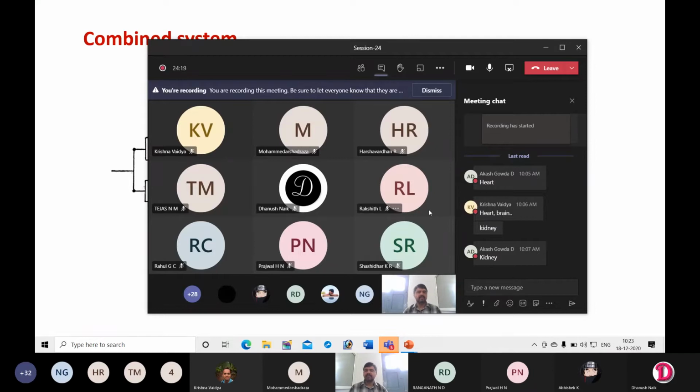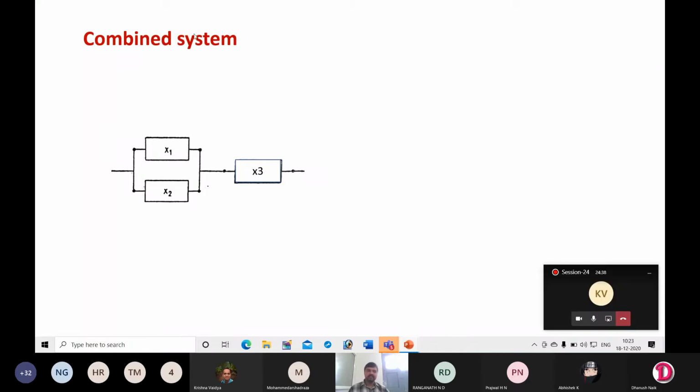Suppose you consider seats in a car: if there is only one seat for the driver, then also you can drive the car. So there are some components connected in parallel and some connected in series. Combined system means it includes both components connected in series and in parallel. Here x1 and x2 are connected in parallel, whereas this group and x3 are connected in series.